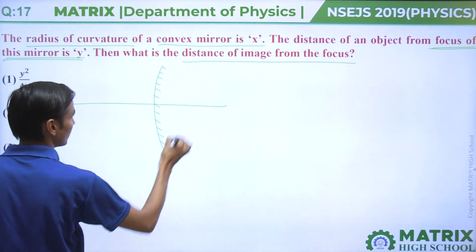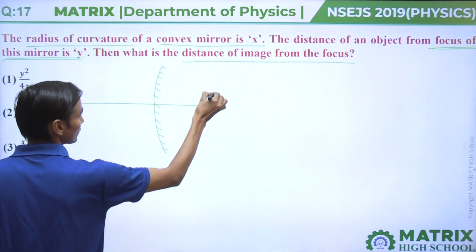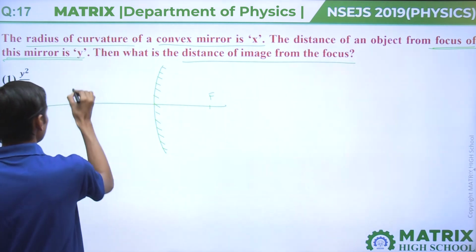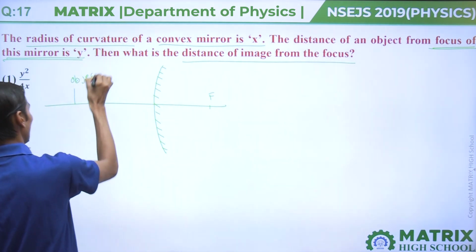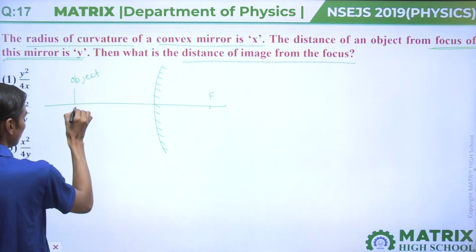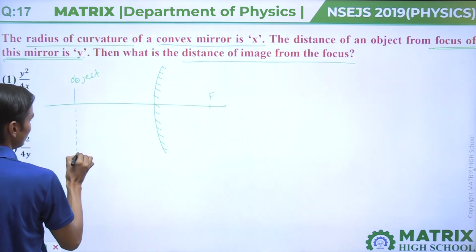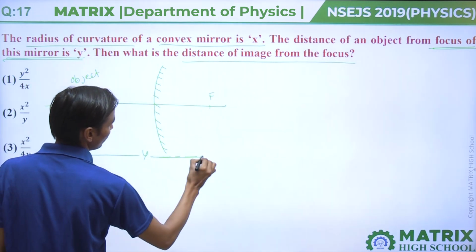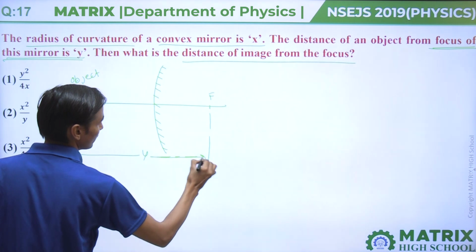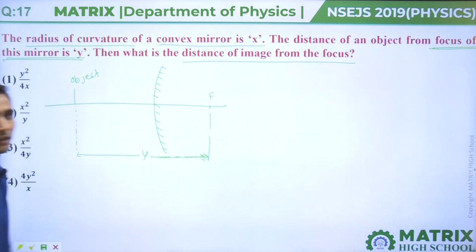This is the convex mirror and this is the focus F, and let's assume this is the object. The distance between this object and the focus is y.